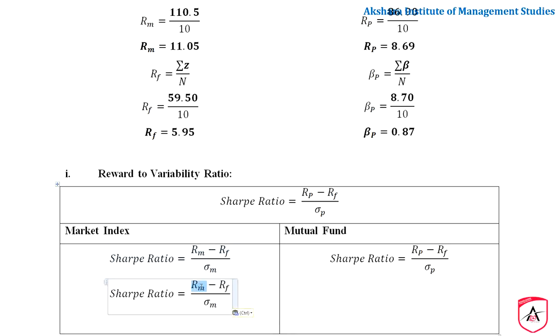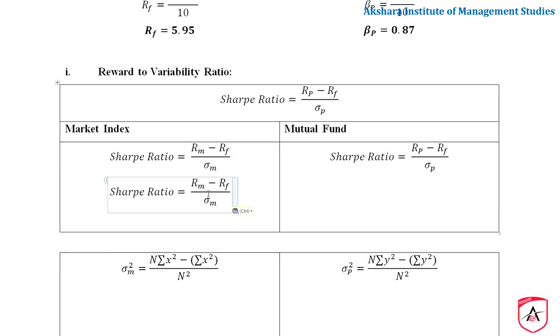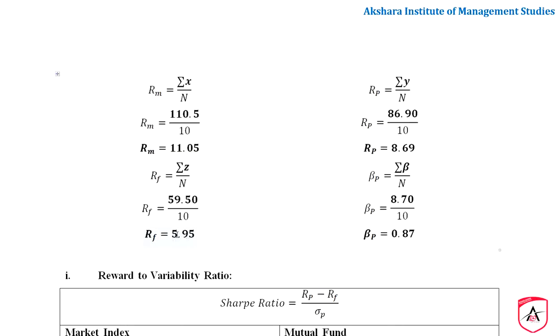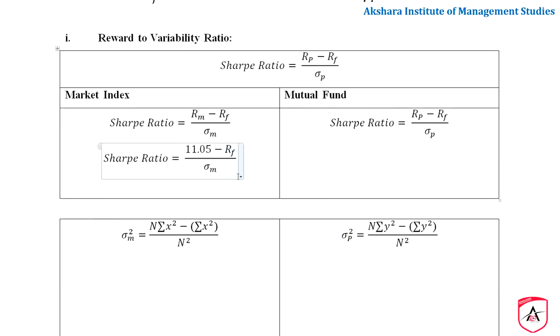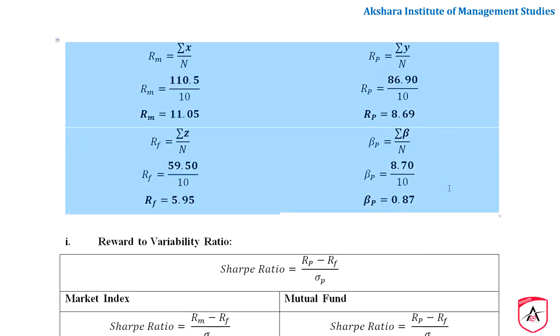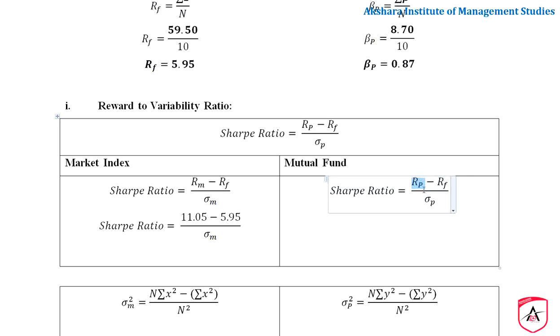So RM, return on market index, how much? Here we have calculated just now, 11.05. 11.05 is market index, and risk free rate of return RF we just calculated, 5.95, and standard deviation M. Standard deviation M we have not calculated anywhere over here, and we have to calculate it. Okay, similarly we shall replace this return on portfolio.